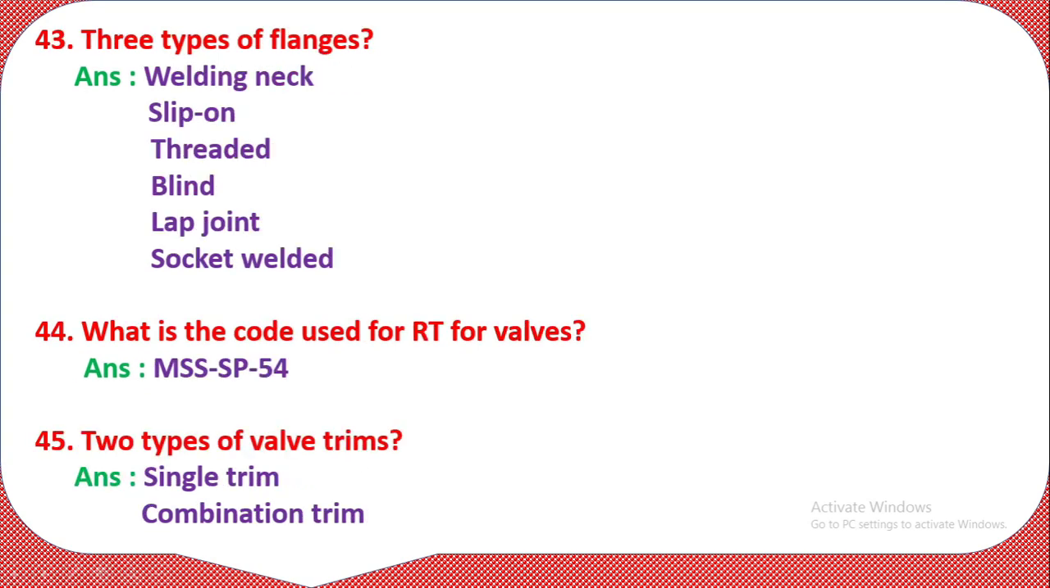Question number 43. Three types of flange. Answer is welding neck, slip-on flange, threaded, blind, lap joint, and socket welded. Question number 44. What is the code used for RT for valves? The code is MSS-SP54. That is the code used for RT of valves.